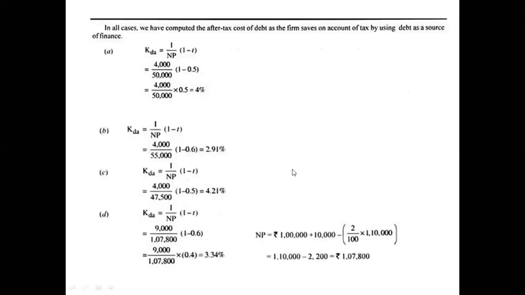Now, like how we have taken earlier, take a side heading: computation of cost of debt before tax. Next, solution: computation of cost of debt after tax.